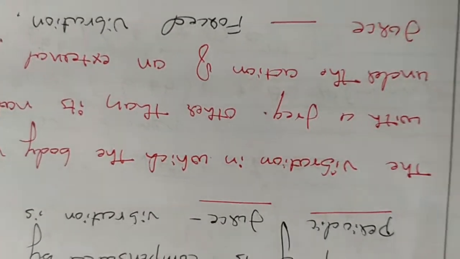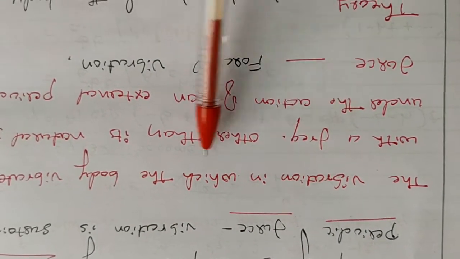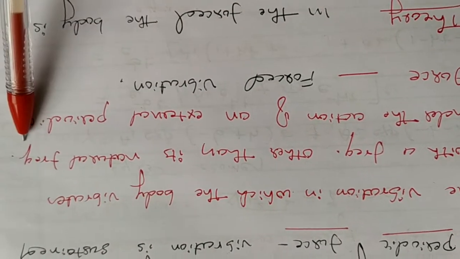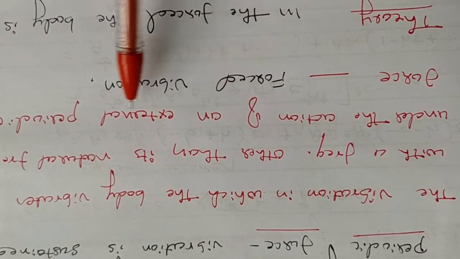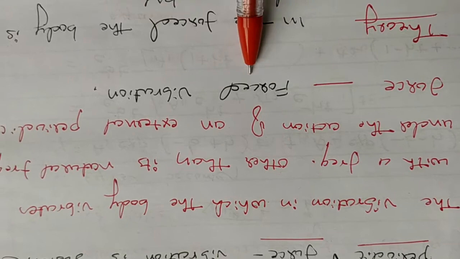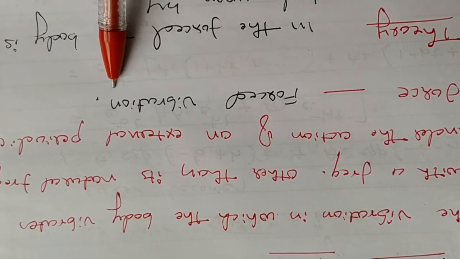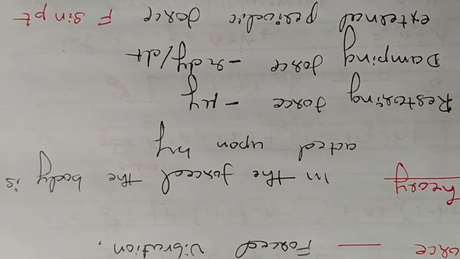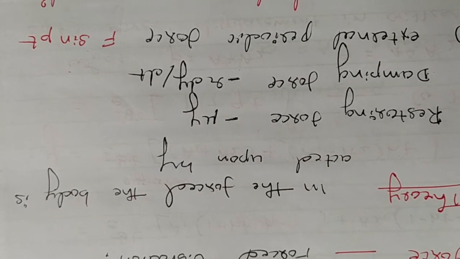Now we'll make the definition of forced vibration: the vibration in which the body vibrates with a frequency other than its natural frequency under the action of an external periodic force is called forced vibration. Now we shall discuss the theory behind forced vibration, the derivation.